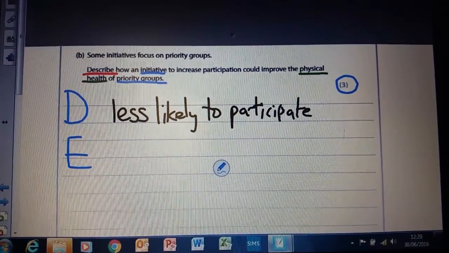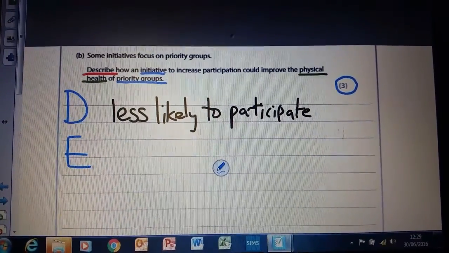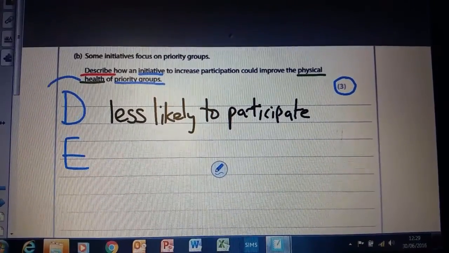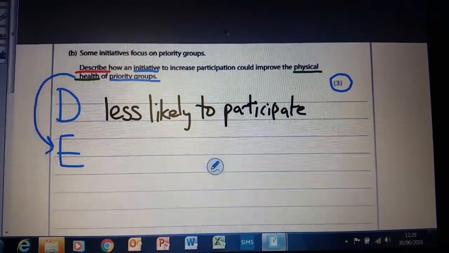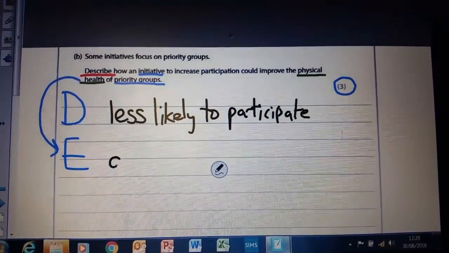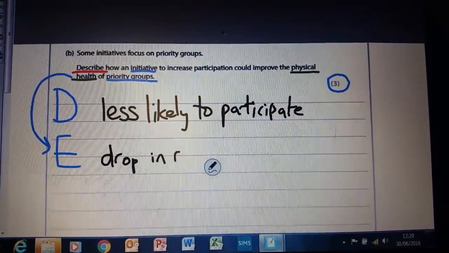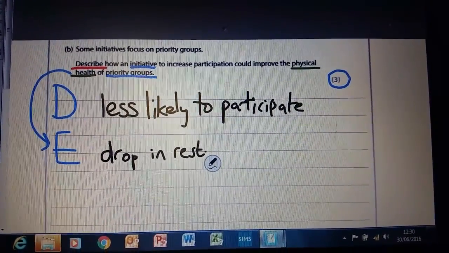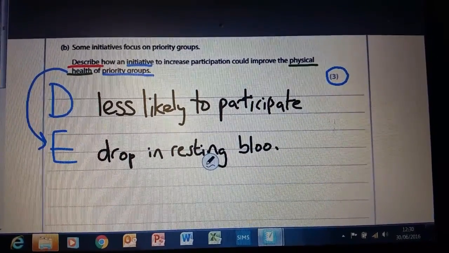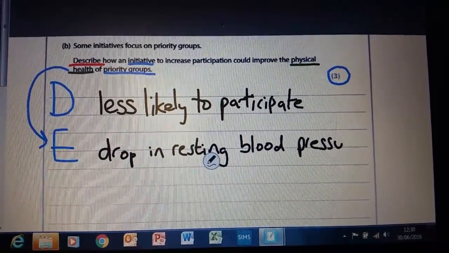Okay, so less likely to participate, and an example of how that might then help to improve the physical health of someone is, it might help them drop their resting blood pressure, for example. So that's my example, a drop in resting blood pressure. That's the same as if the question said, give an example of how participation could improve physical health.